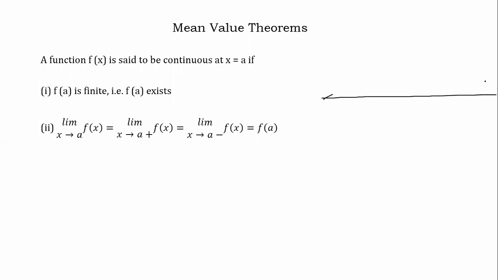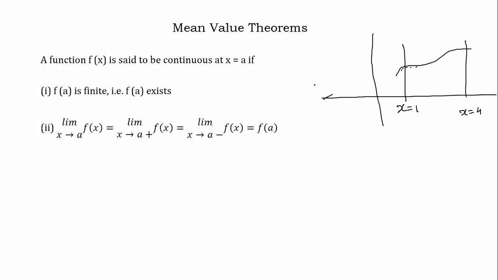So very briefly, suppose we have this x versus f of x, and we have the line x is equal to 1 and x is equal to 4. And if we get something like this, you can understand it is continuous. So this is continuous from x is equal to 1 to x is equal to 4.